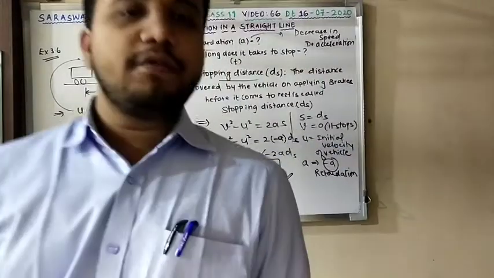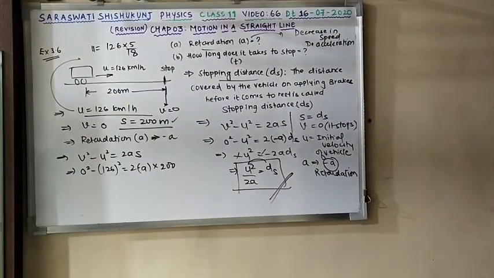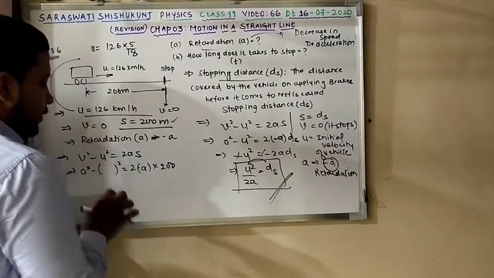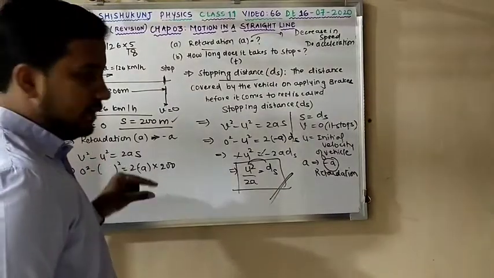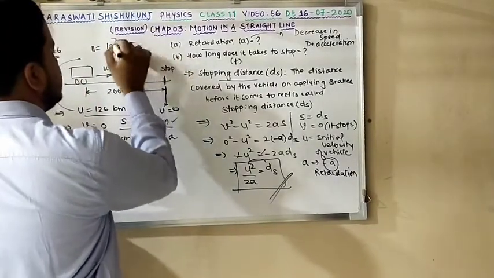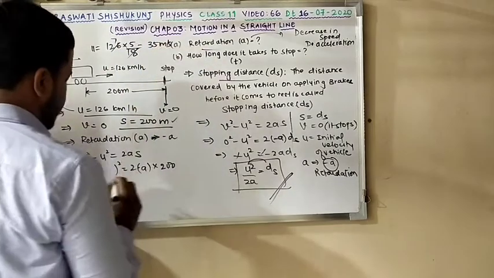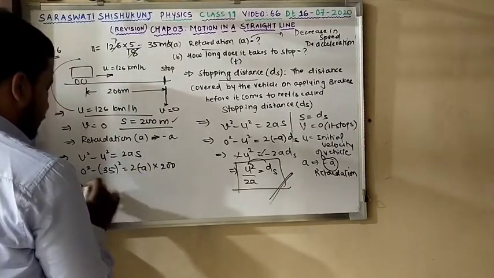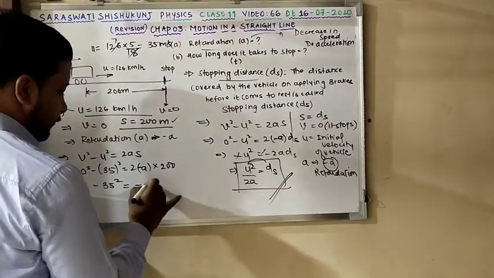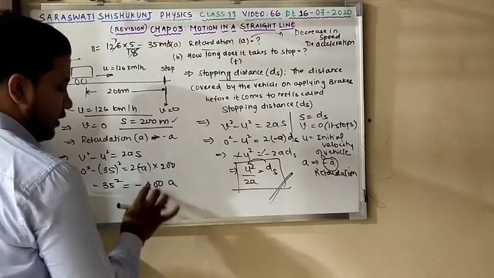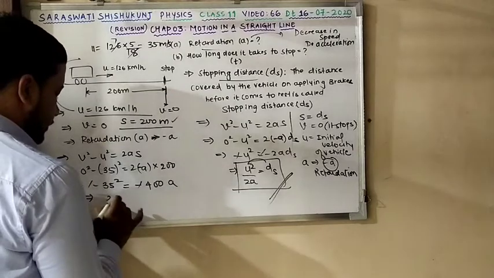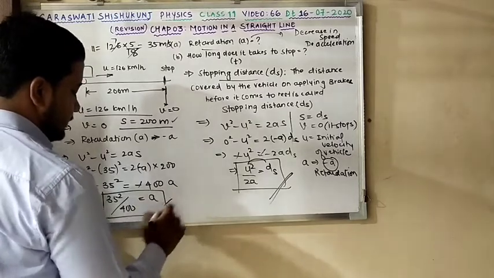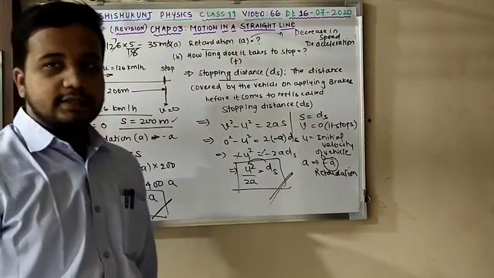Moving ahead. Here you cannot substitute 126 because you are having 200 meters. So I have to convert this first into meter per second. So this is nothing but 7 5s are 35, so 35 meter per second. So I can write 35 square is equal to 2 into minus a into 200. So I am going to get minus 35 square equals minus 400a, since 2 200s are 400a. Minus minus cancel. So 35 square divided by 400, that is how I am going to get my retardation, that is a.